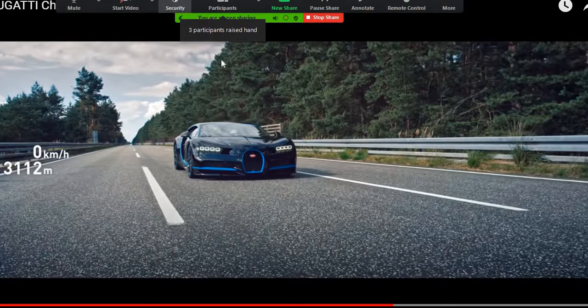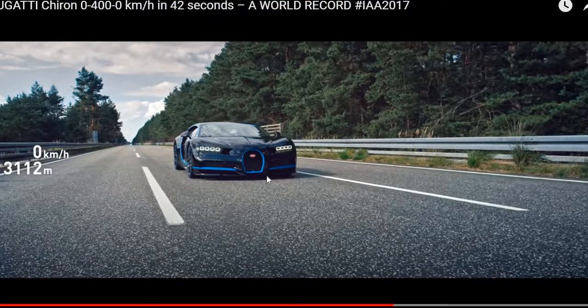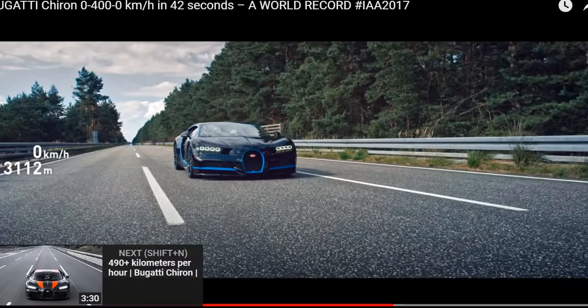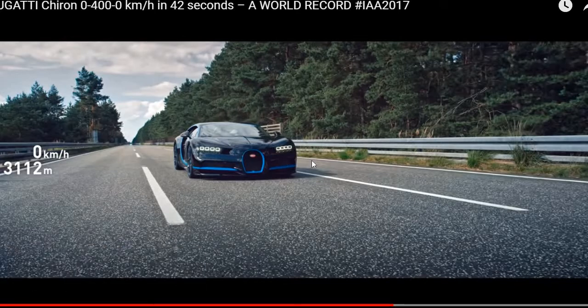Wow, amazing. Okay, now let me ask you some questions about this amazing supercar. How much distance did this car move after 35 seconds? From the picture you can see it in this diagram in front of you, with this Bugatti Chiron. Now how much distance do we have? Give me your answer, please.